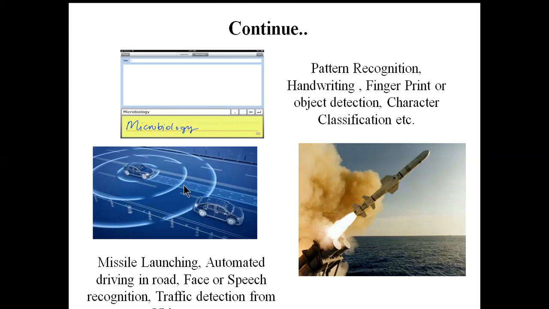It also has huge application in automobiles and robotics, like automated missile launching. In that case, ANN can be used. Like automated driving, to detect and avoid collisions, ANN can also be used. For face and speech recognition, you can see speech recognition systems in my smartphone or laptop, where we can use ANN technology. And for traffic decisions from video using computer vision, you can also use ANN.